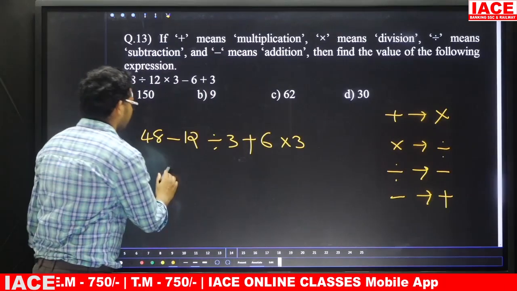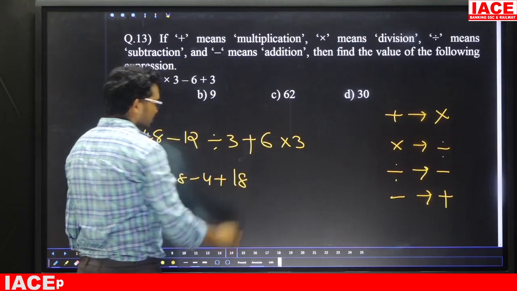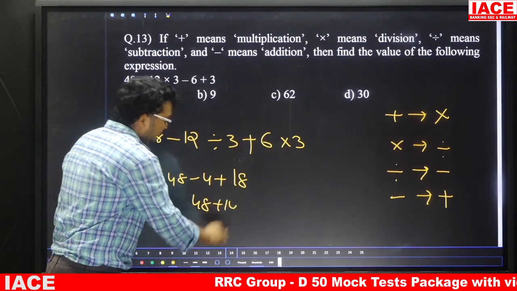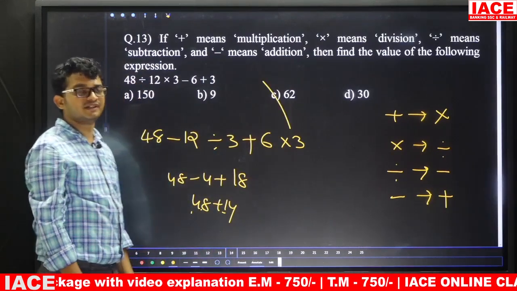12 by 3, this one is what? Here 4, plus 6 into 3 is what? Here 18. So this one is what? 48, this one is what? Here 14. 50, next 58, 62 is the answer. So the answer is what? Option C.